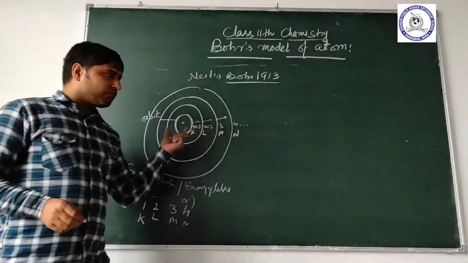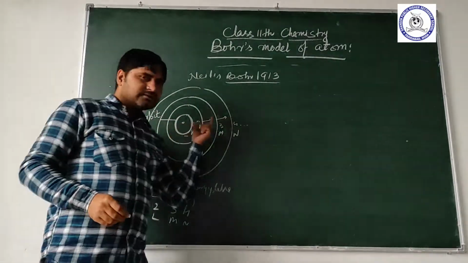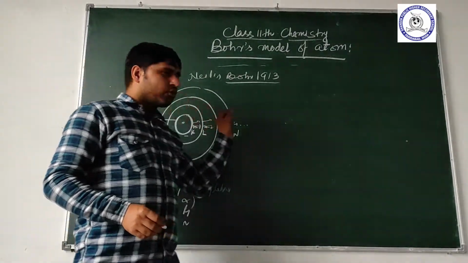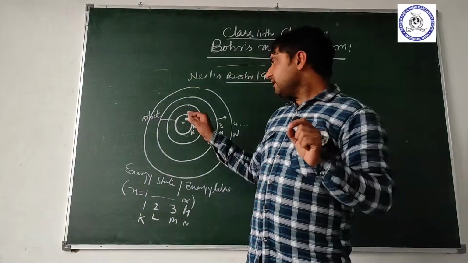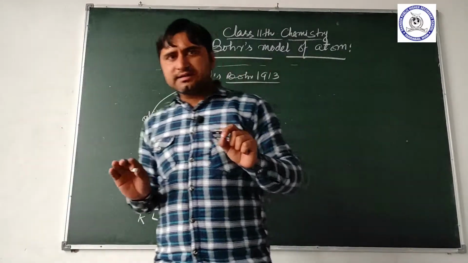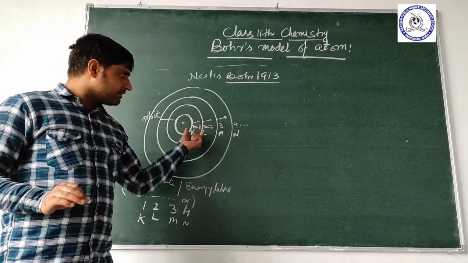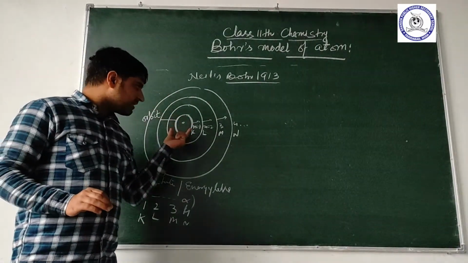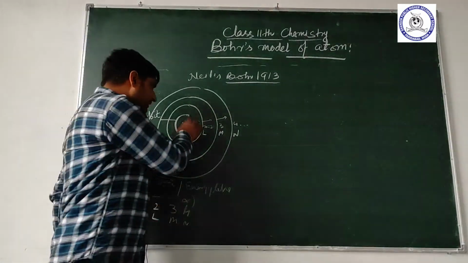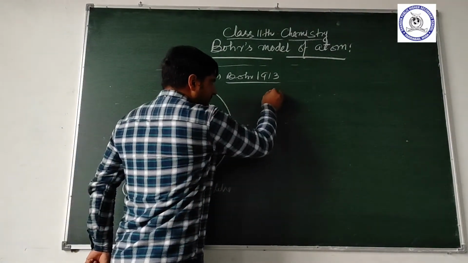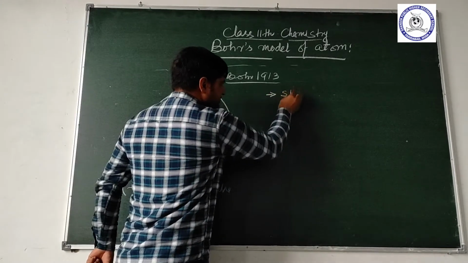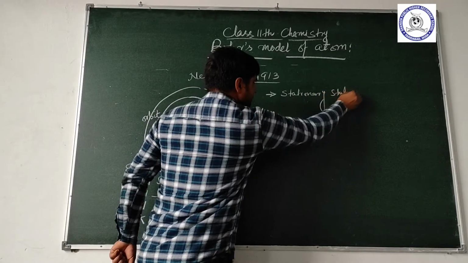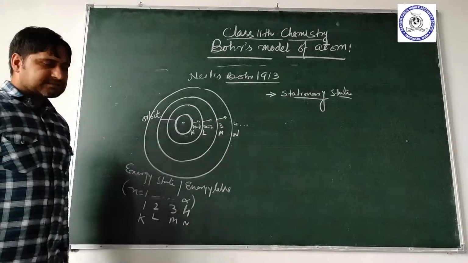The energy of the orbit is constant, meaning as long as the electron is present in the orbit, its energy remains the same. It neither loses energy nor gains energy. Therefore, whenever the electron is present in an orbit, its energy is always the same. In other words, these energies are called stationary states.